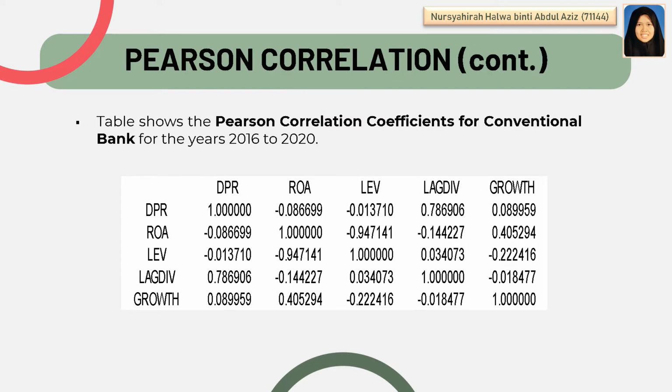0.275895. Next, the table shows the Pearson correlation coefficients for conventional banks for the years 2016 to 2020. The result shows that the variables ROA to DPR and leverage to DPR are negative 0.086699 and negative 0.013710 respectively. It shows the independent variables to the dependent variable have a weak correlation. Next, the variable lag dividend to DPR shows a value of 0.786906, which is close to positive 1. It means lag dividend to DPR has a positive moderate correlation. The variable growth to DPR has no correlation, which is